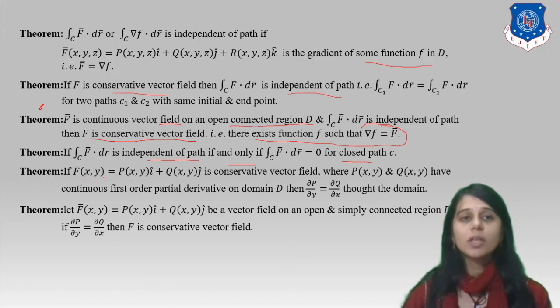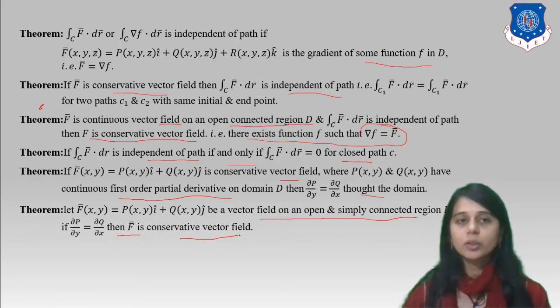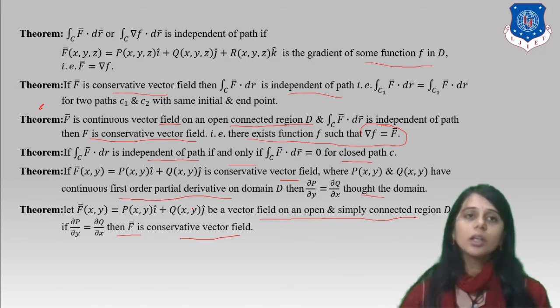f bar(x,y) = p(x,y) i caret + q(x,y) j caret is a conservative vector field where p(x,y) and q(x,y) have continuous first order partial derivatives, dp by dy and dq by dx, throughout the domain. Let f bar(x,y) = p(x,y) i caret + q(x,y) j caret be a vector field on an open simply connected region D. If del p by del y equals del q by del x, then f bar is a conservative vector field. So this is the theorem statement which we use in the examples to understand the curve and understand the equations.